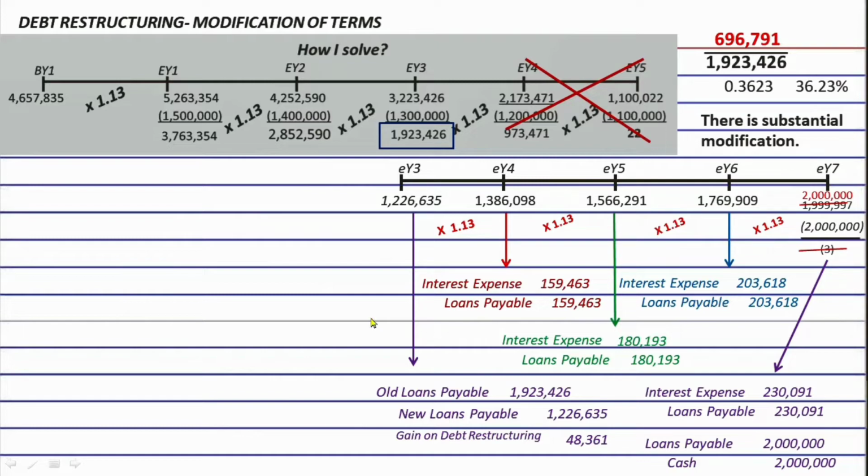But before we go and talk about those, let me present to you the possible questions that might be asked of you in the exams and quizzes related to the debt restructuring modification of terms. Okay? So number one is that you can be asked about the amount of gain or loss on debt restructuring. Now, the answer to this question, if there is no substantial modification of debt, is zero. Because if you remember, we are still going to use the old liabilities balance, right? So this gain or loss here in question number one will just be positive if there is substantial modification.